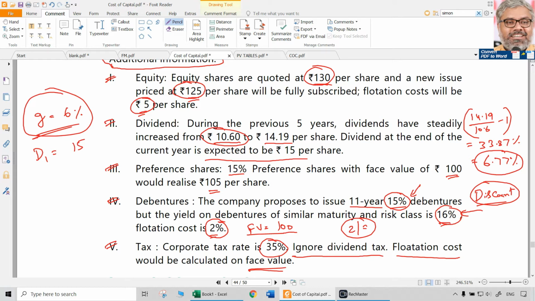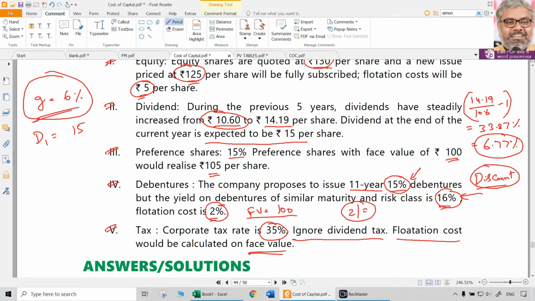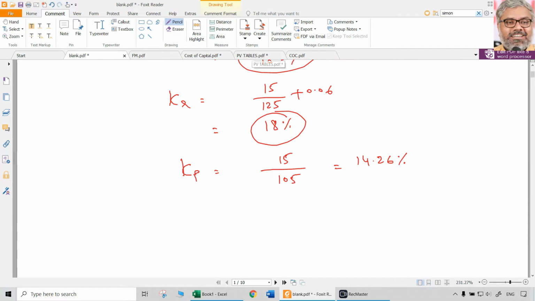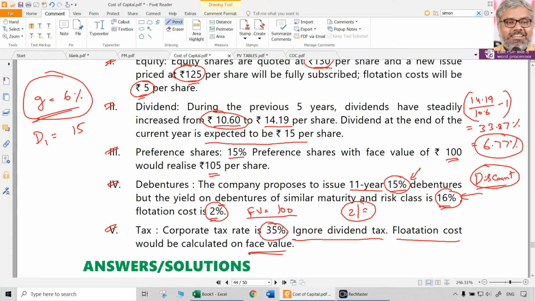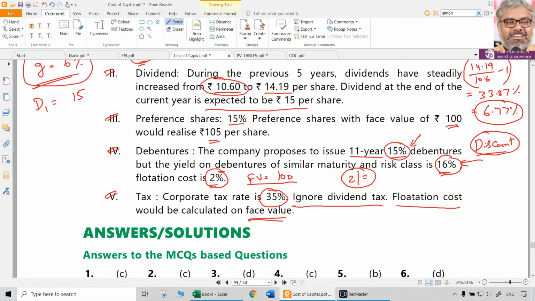As simple as that. We cannot say it is not possible in India to get this kind of preference shares. We don't have to worry about them. Information given in the question has to be used according to our requirements. That's it. So KP is given, now calculated, that is 14.26%. Done.